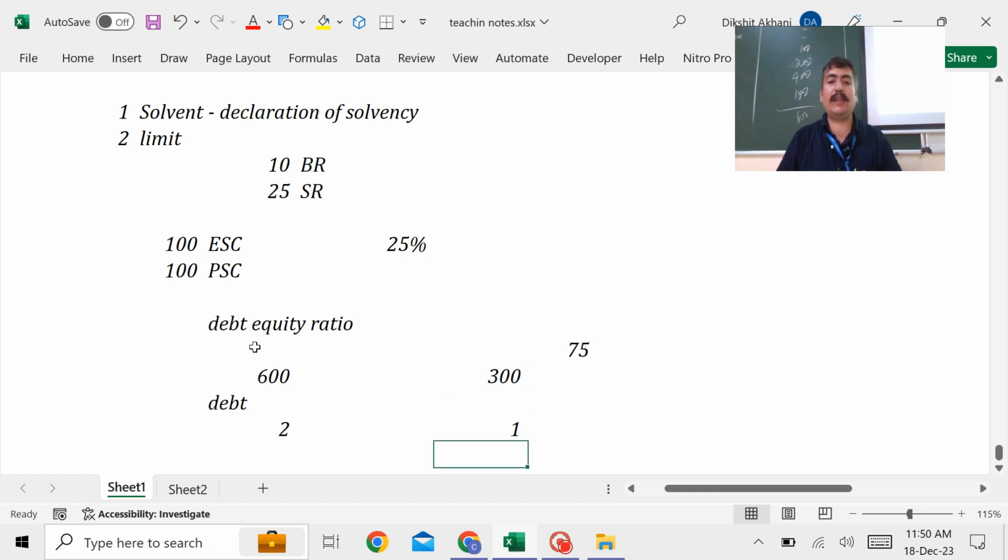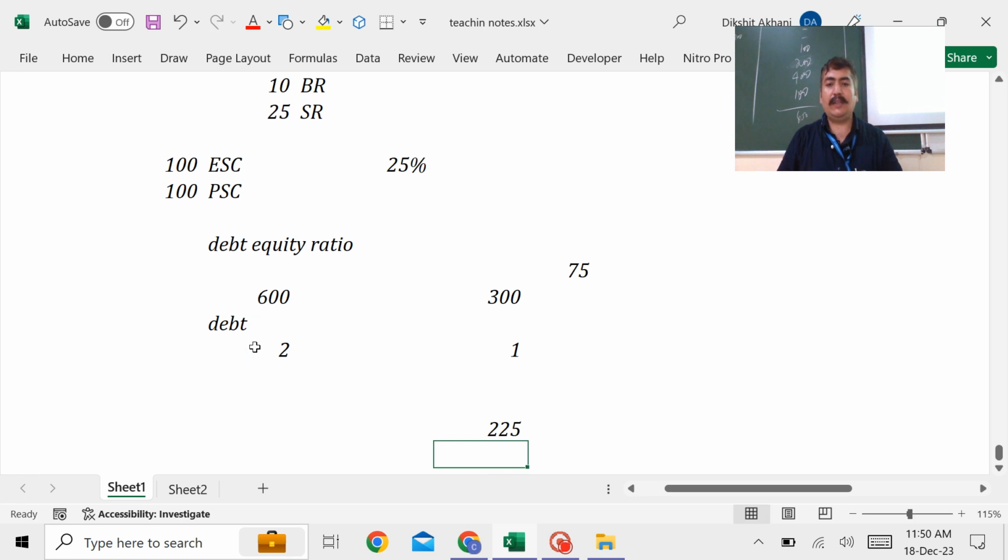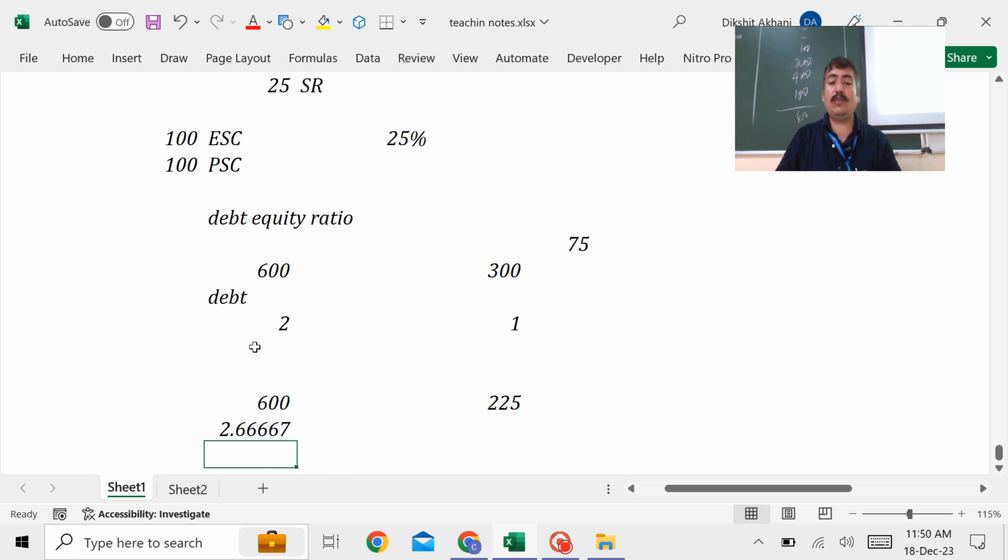Can I say the new balance of the capital will be 300 minus 75, that is 225, right? But my debt remains as it is. Now, what is the new ratio? If you ask me, I would say it is 600 divided by 225, that is 2.66 to 1. That is the new debt equity ratio.